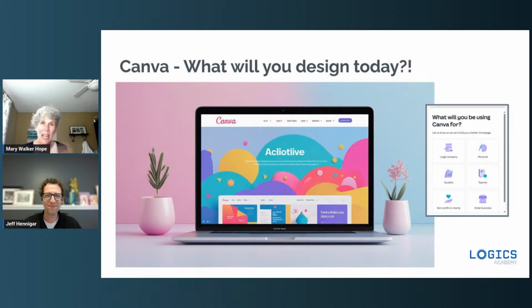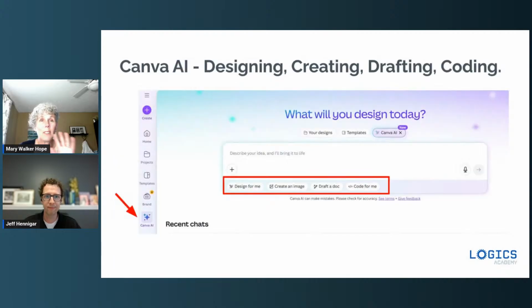All right. So Canva, right? What will you design today? That's their big logo. Canva is an amazing tool for design. And now with Canva AI, you can create docs, you can design things, you can create things, you can code things. So all of this can be done now with Canva AI. It will help you out with that.